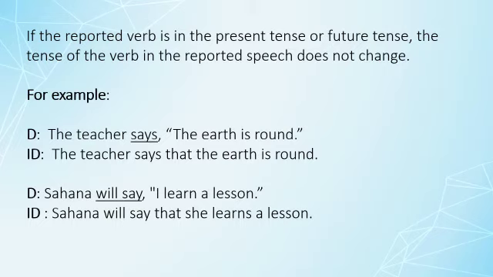Only they have removed inverted commas as well as they have added the conjunction here. Another example, Sahana will say, "I learn a lesson." Here they have used future tense in the reporting verb. Sahana will say that she learns a lesson. Here I changes into she, and also they have removed inverted commas as well as they have added that.